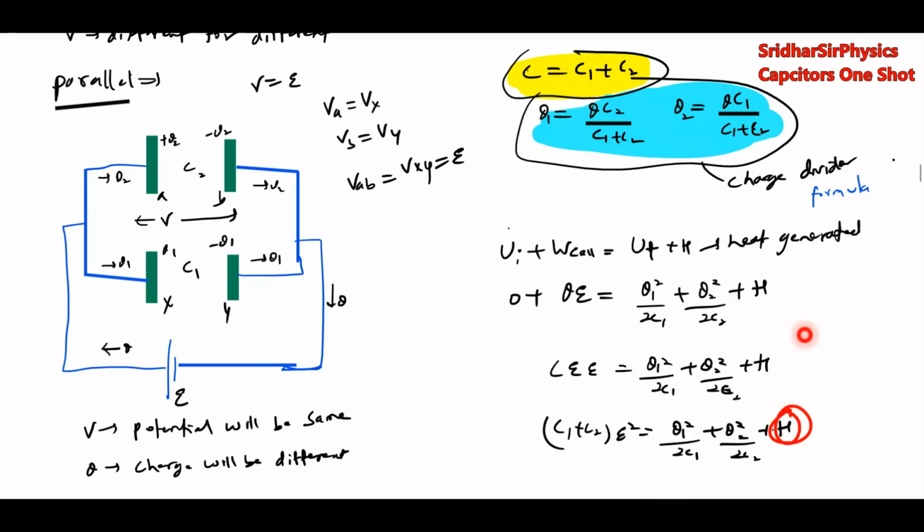कहाँ पे लगे heat generated, not in the capacitor. In these connecting wires the heat will be generated. ये जो रेड कलर हम वायर दिखा रहे हैं ना, यहाँ पे heat generate होता है. So heat generated in the circuit, this was the H.